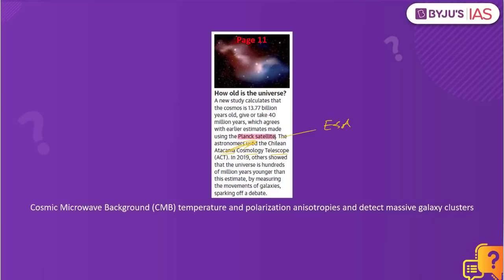This is one of the telescopes which is present, as the very name denotes, in Atacama. Where is Atacama? This is present in the country of Chile. So this is one of the telescopes which is placed in Chile, and what does it do? It is designed to make high resolution measurements of the cosmic microwave background, temperature and polarization anisotropies, and detect massive galaxy clusters. And when it comes to the Planck satellite, this was devoted to cosmology and astrophysics, which was concerned with the study of the origin and the evolution of the universe. So that is what we have to understand in reference to this article.